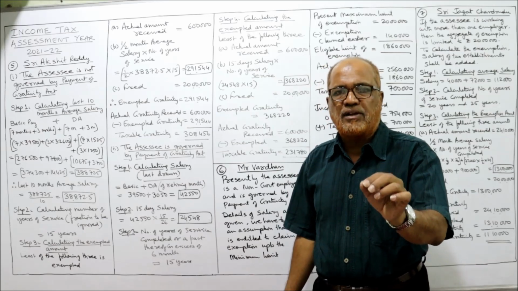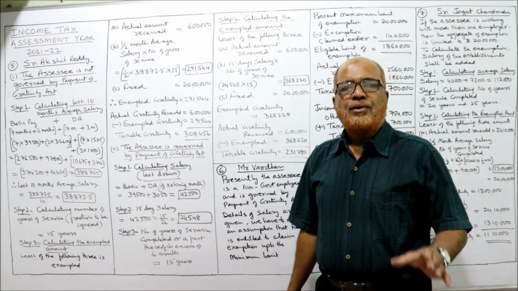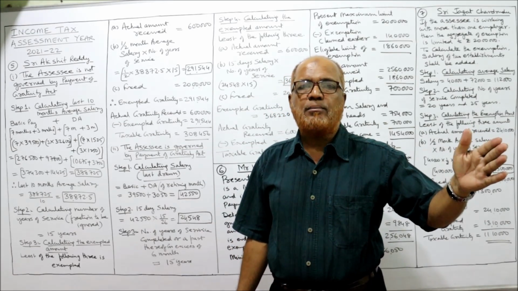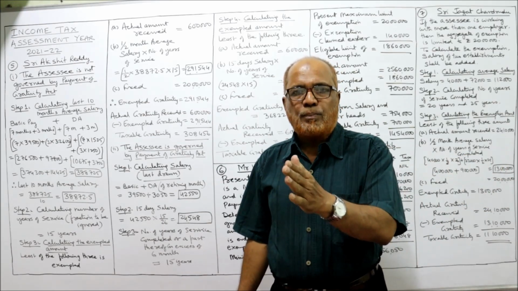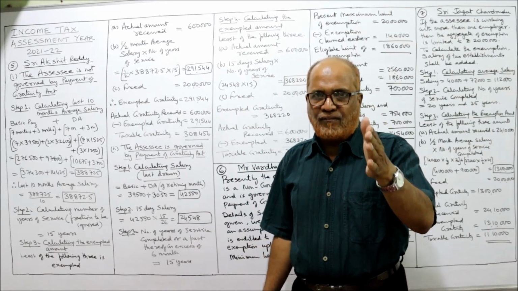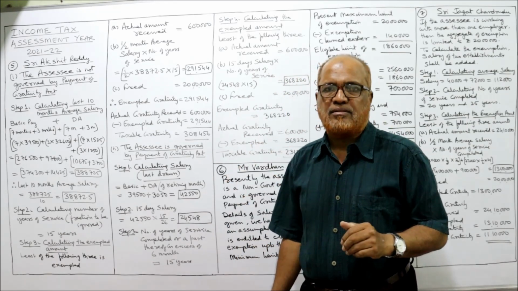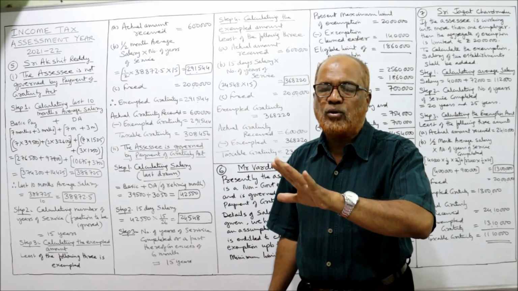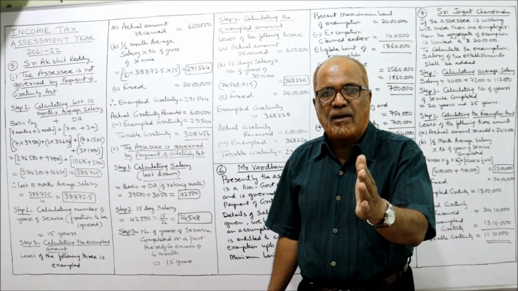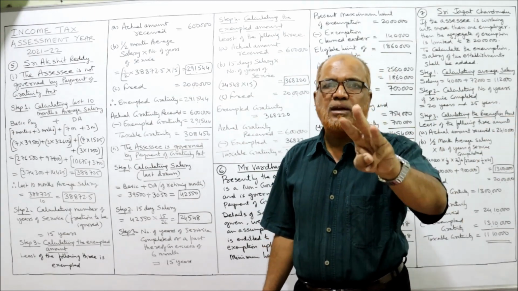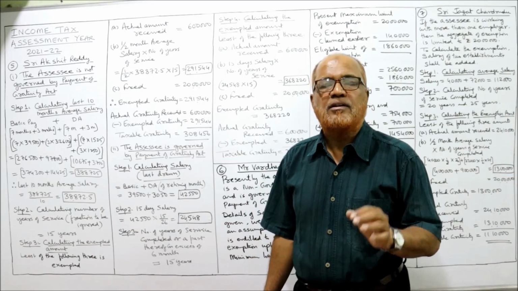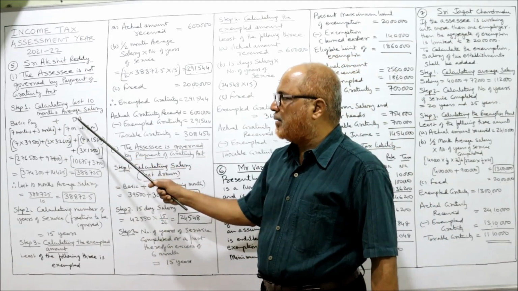This is a little bit difficult. Concentrate here. For calculating the average salary, we need the average of the last 10 months before retirement. Before retirement, salary and DA for 1 year are given, that is first 5 months, next 7 months. We don't require 12 months, we want only 10 months. So immediately before retirement, 7 months, and before that 3 months. 7 months and 3 months equal 10 months. That is 10 months basic and 10 months DA.